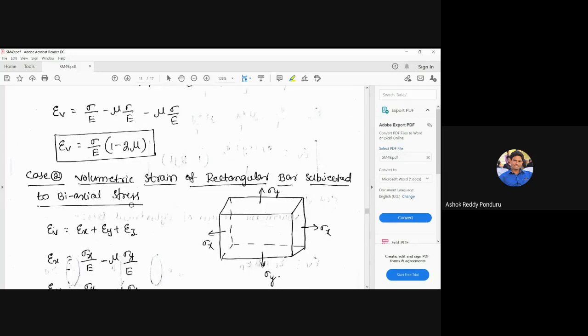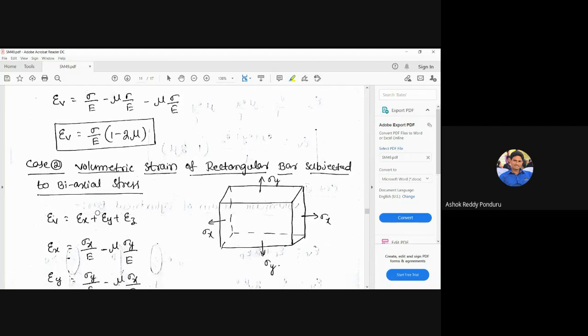Case number 2. The shape is the same, but the load may be different here. Previously, the load was acting in a single direction only, but now the load is acting in two directions. This is called biaxial stress. That means the load is acting in the x direction and also in the y direction. Then we use the same general formula for a rectangular block.